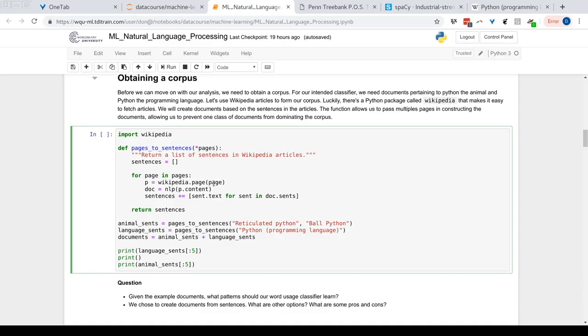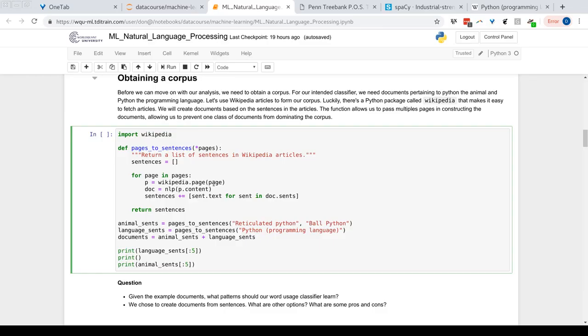It's going to be different than the everyday usage of document. Document refers specifically to the unit of analysis, what's going to count as a single observation for our task. So we're going to break down our article into sentences. We're going to look at all the sentences that make up our article. And each sentence is going to be a document, an observation.